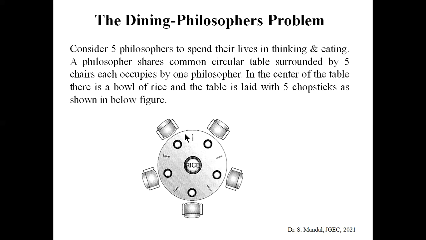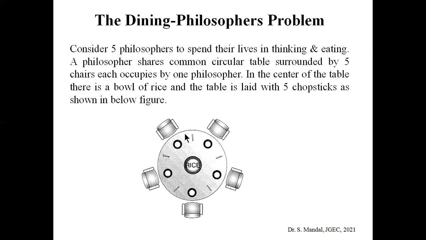After eating, he again places the chopsticks back in their positions and starts thinking again. During thinking, he does not access the chopsticks, and he does not eat.